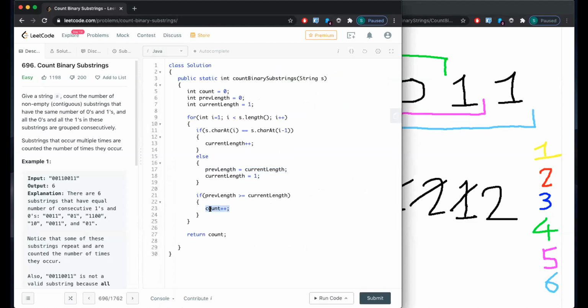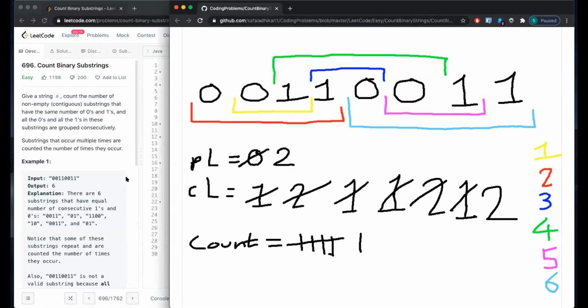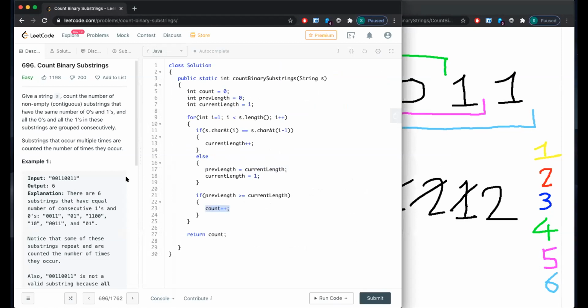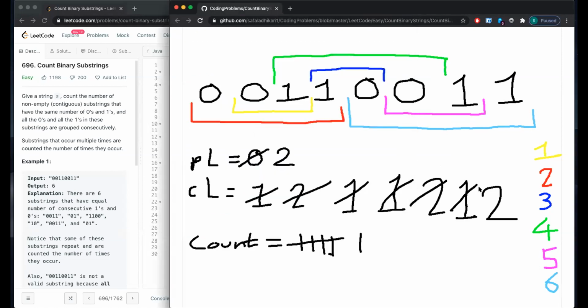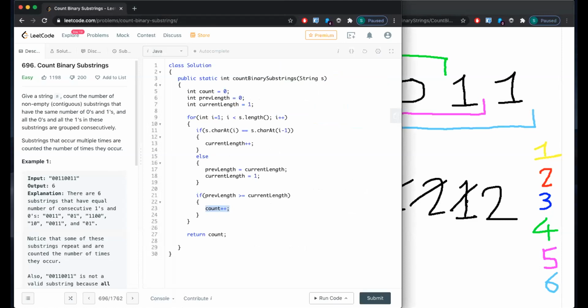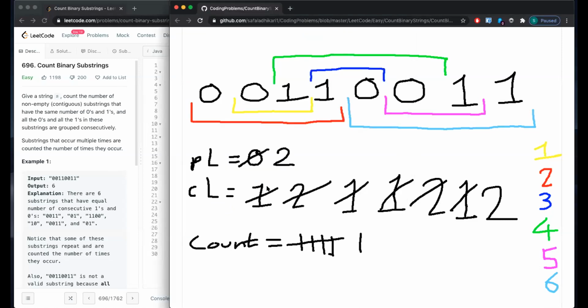For example, if we had 2 zeros and 3 or 4 ones, we just count two zeros and two ones. It looks like we take just the minimum between 2 and 4, which is 2. Right, because there was an equal number of zeros and ones in that substring. But it's a little bit tricky to understand, like I said. If we hand trace this code, this is what I came up with.